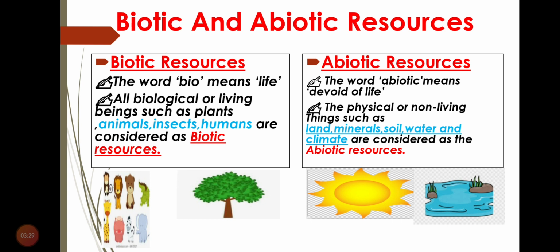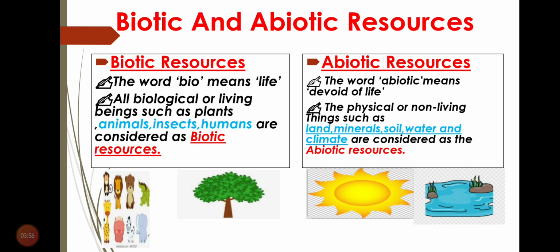It doesn't mean that a chair or table is an abiotic resource. They are not abiotic resources because they are not natural. So abiotic resources should be natural, like land, minerals, soil, water, and climate.